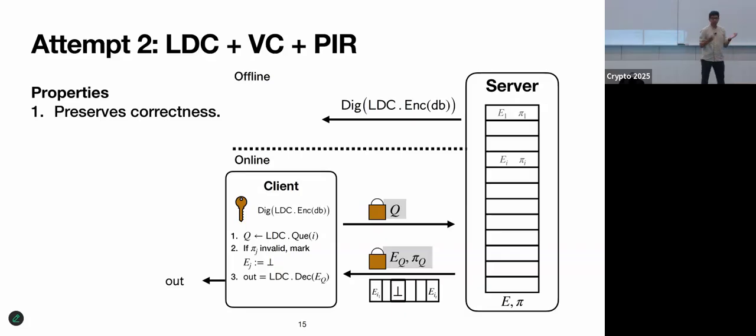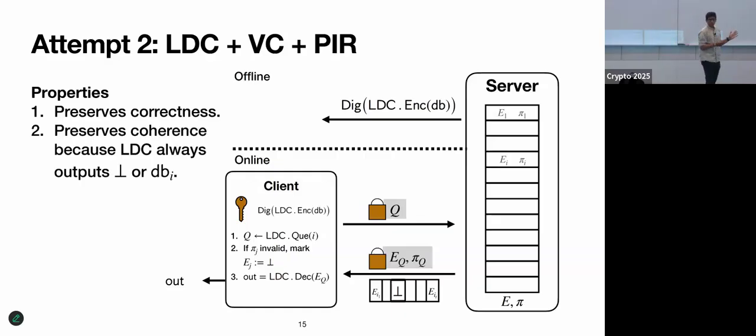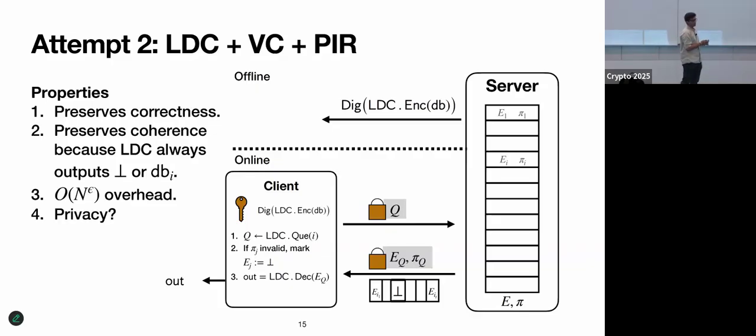If the server behaves honestly, then the decoder will succeed. There won't be any invalid proofs. So we're good. It also preserves coherence because the LDC decoder either outputs the message symbol or it outputs bot. It doesn't give you some kind of intermediate result. Okay, and it also gives us good efficiency because we know LDCs that get like n to the epsilon query complexity. Okay, so now we're incurring an n to the epsilon multiplicative overhead over the underlying PIR, but you can drive this epsilon down as much as you want, essentially.